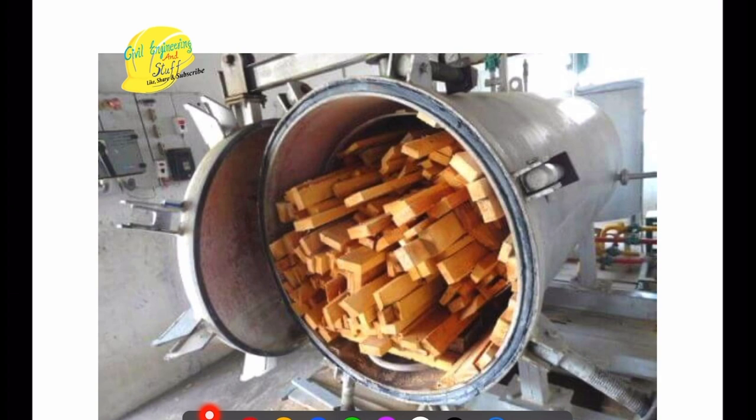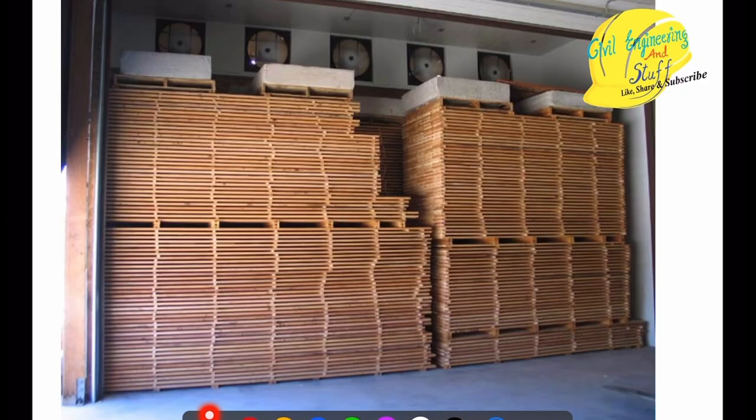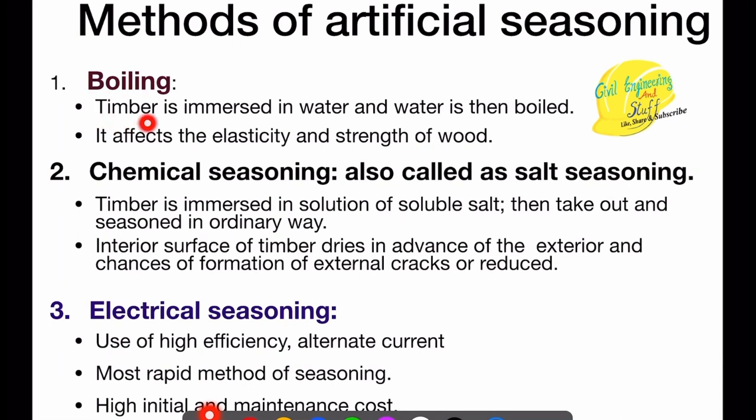If we are using an electric furnace, then the same methodology will be adopted with respect to the passage of electric current. So on the whole, there is a chamber in which the logs of wood or the timber is placed, and depending upon the type of artificial process we are using, this chamber is calibrated to that process. Okay, and that specific assembly is attached. So if you talk about boiling, timber is immersed in water and the water is then boiled.